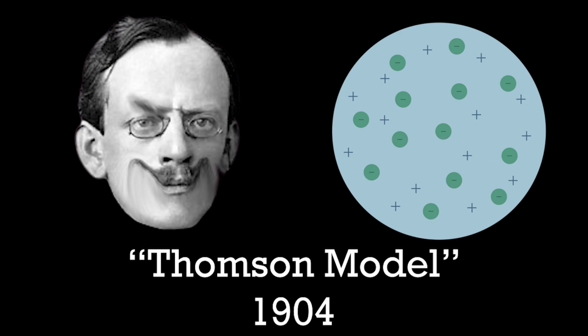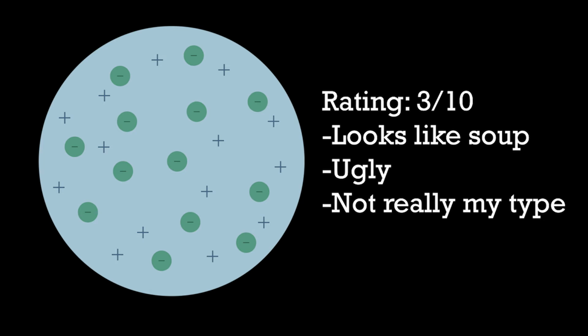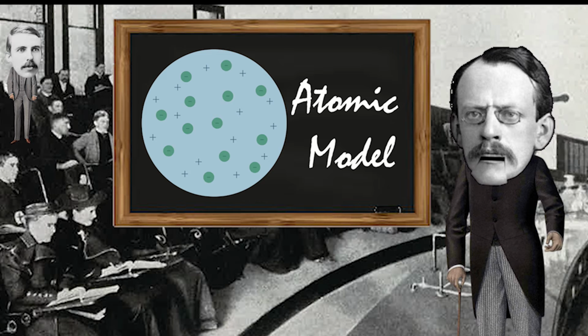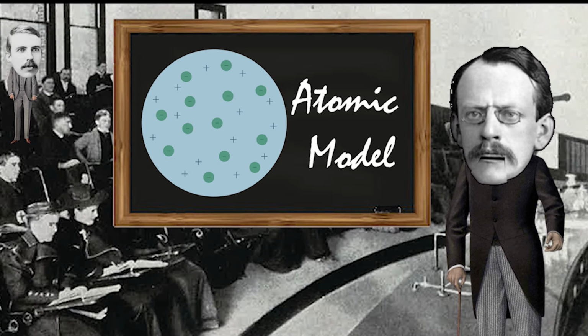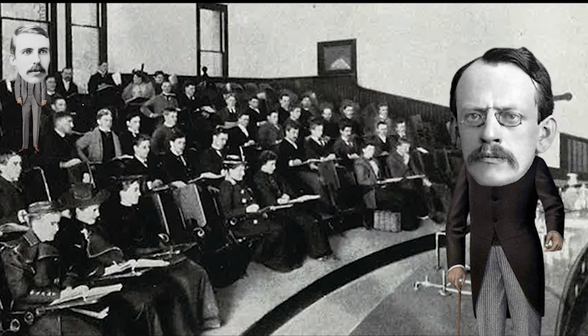In 1904, the Thomson model of the atom was established. This model looks very silly with what we know today, but it actually made sense back then. So, this is what an atom looks like, kinda like a soup, which is quite weird.